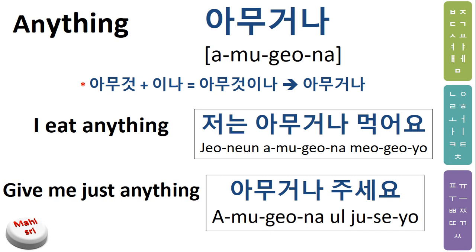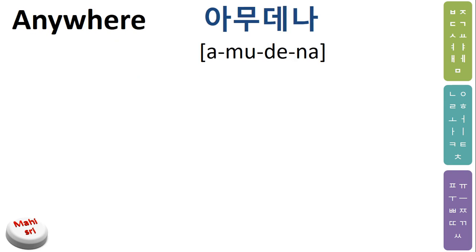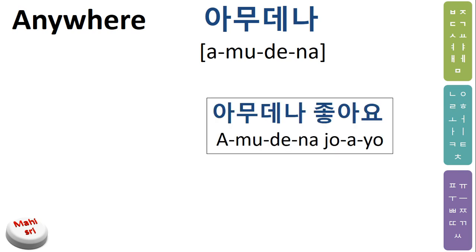Next one is anywhere: 아무데나. Or any place also. Here de means place, used to describe a place. Example: 아무데나 좋아요.